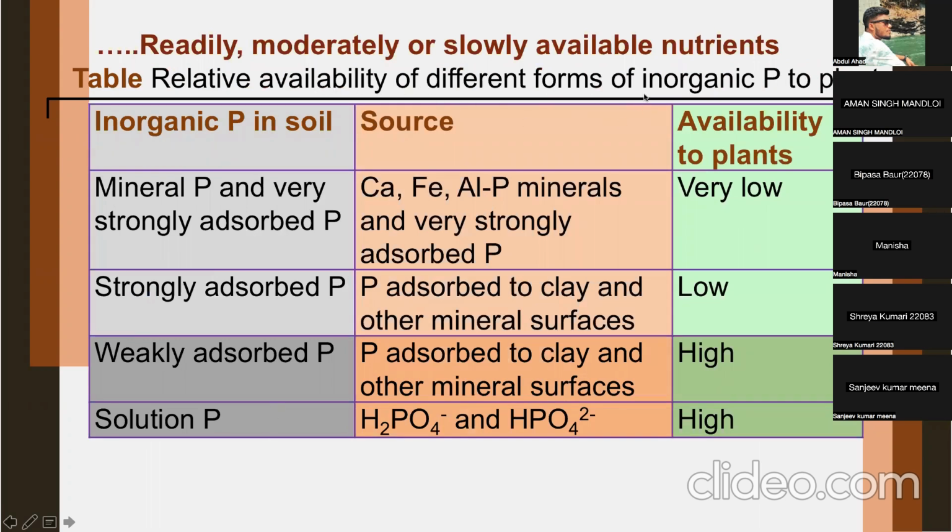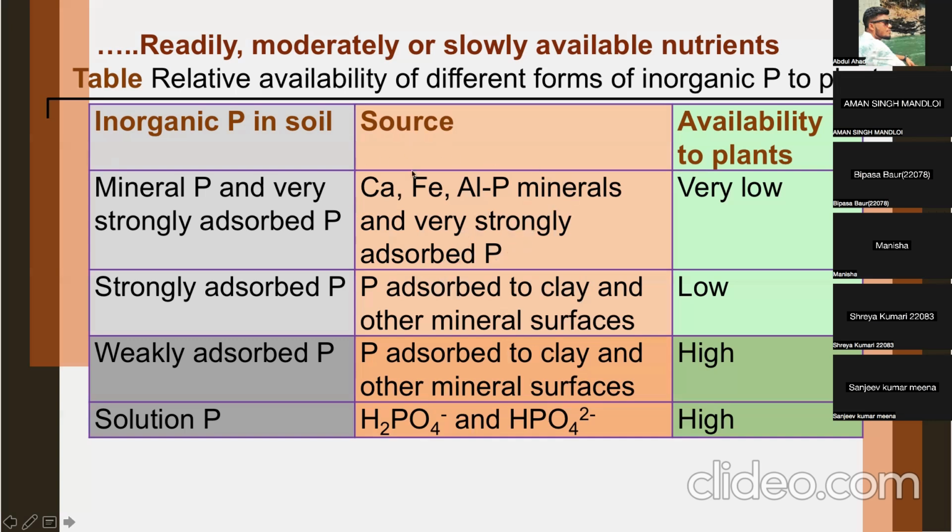Relative availability of different forms of inorganic phosphorus to plants. You can see this table: inorganic phosphorus in soil. First one is mineral phosphorus and very strongly adsorbed phosphorus. Calcium, iron, aluminum phosphate minerals, and very strongly adsorbed phosphate.